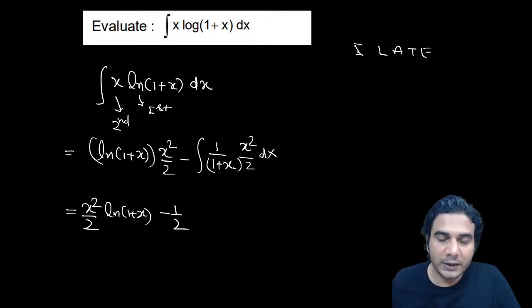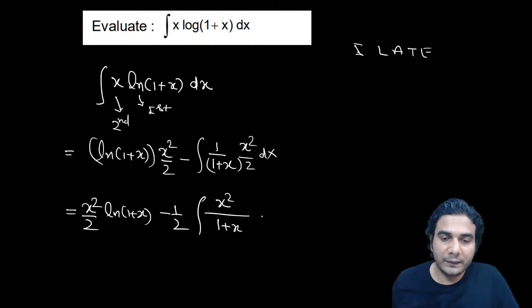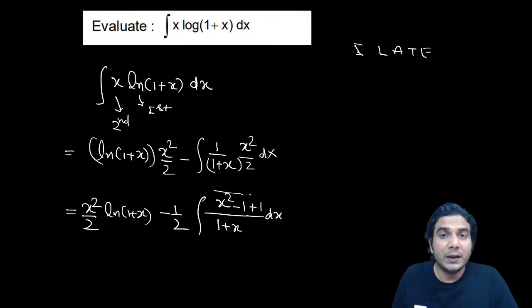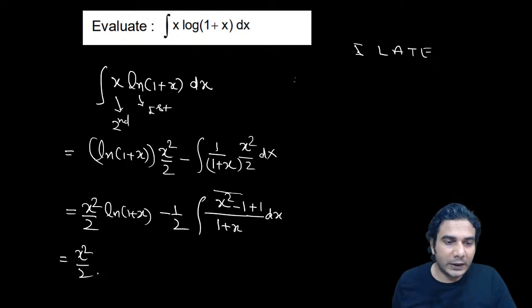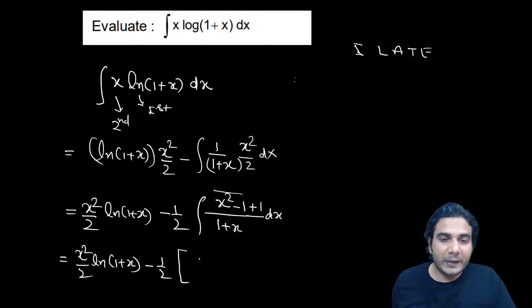Now some manipulation is required. This is x square upon 1 plus x. Like we have done in the previous problem, in this problem also that kind of manipulation is required, I mean partial fractions. If you subtract 1 or add 1, you can factorize x square minus 1 as x minus 1 and x plus 1, then you can divide by x plus 1. So finally, if I write it here, it will be x square by 2 ln of 1 plus x as it is, minus 1 by 2. Now let me put the bracket. So the first term will be, if you divide x square minus 1 by x plus 1, only x minus 1 will be remaining, right?